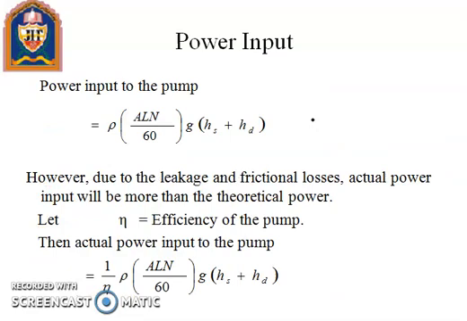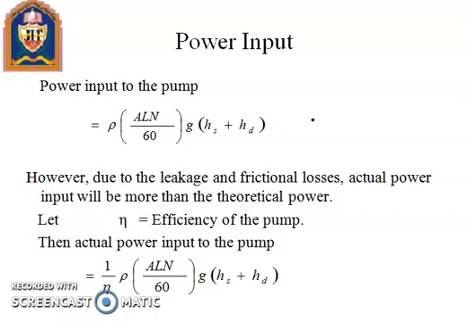And the next step, power input to the pump, rho g ALN upon 60 into Hs plus HD. This input is supplied to run the single acting reciprocating pump. However, due to leakage and frictional losses, the actual power input will become more than the theoretical power.